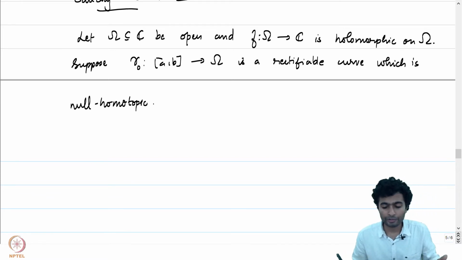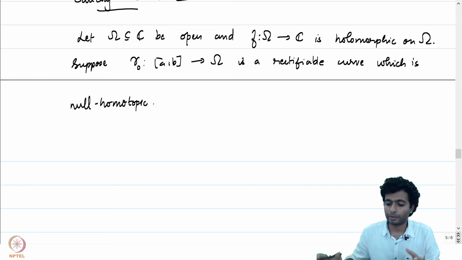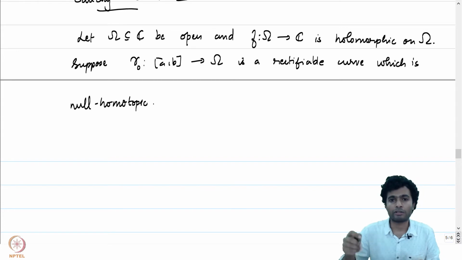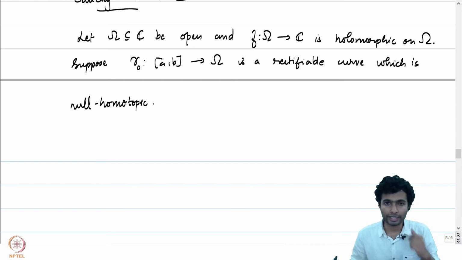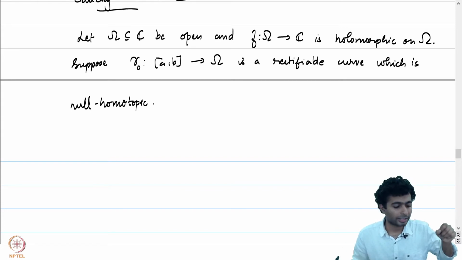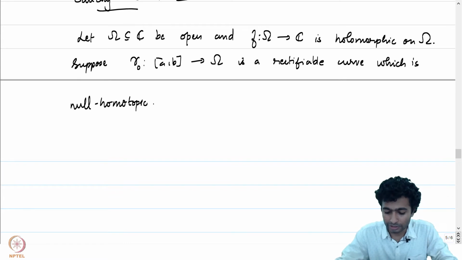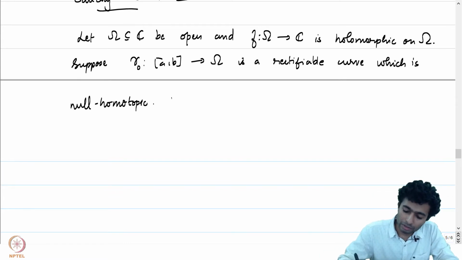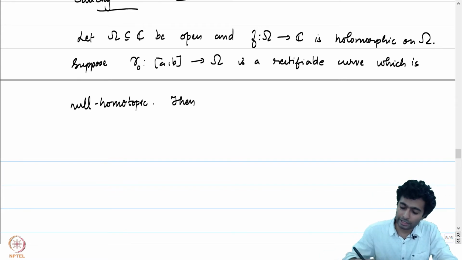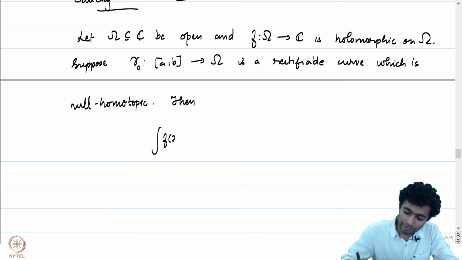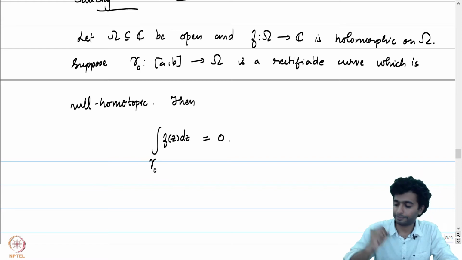That means there is a homotopy from gamma 0 to gamma 1, where gamma 1 is a map from AB into omega defined by gamma 1 of t equal to z0 for all t in AB, and z0 is the initial and terminal point of gamma 0. So suppose gamma 0 is a rectifiable curve which satisfies this condition. It's null homotopic. Then the conclusion tells us that the integral of f of z dz over gamma 0 is equal to 0.